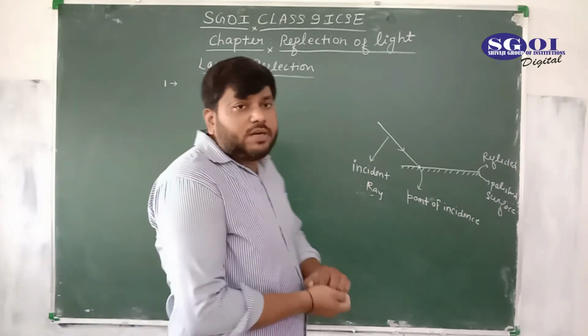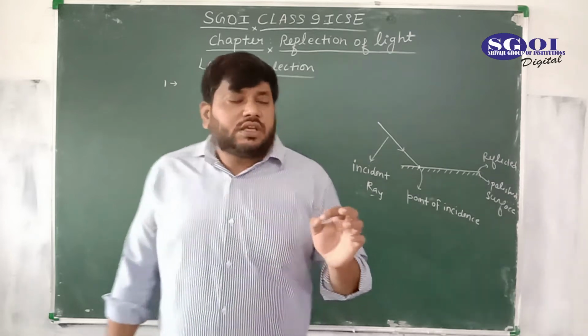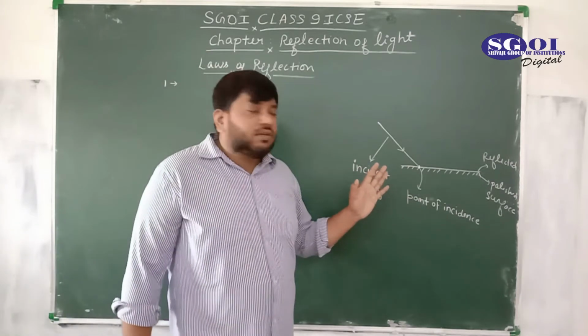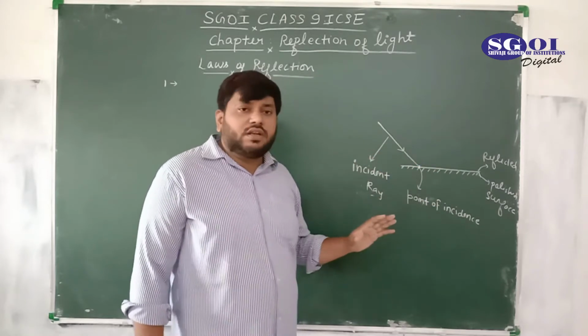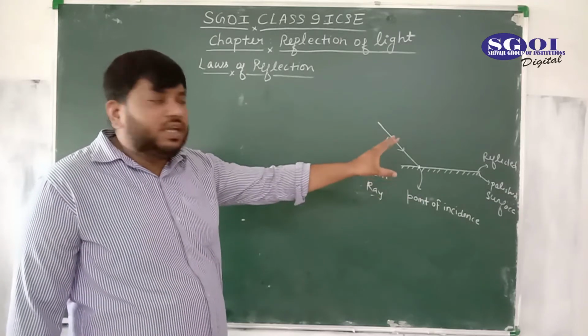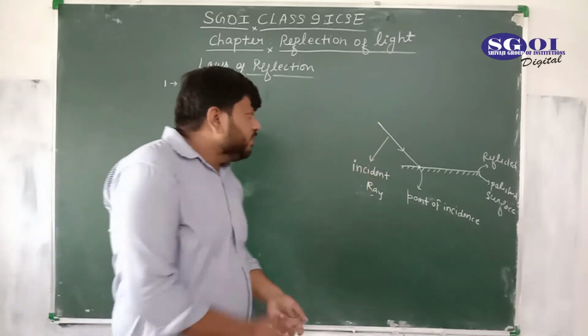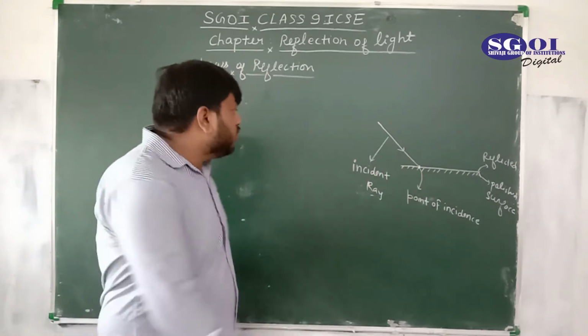Now, a very important point I am going to tell you. If you want to actually learn the reflection of light chapter, you have to keep in mind the point which I am going to explain very carefully. Here you have to first of all draw a normal.